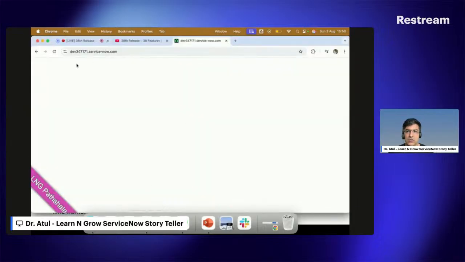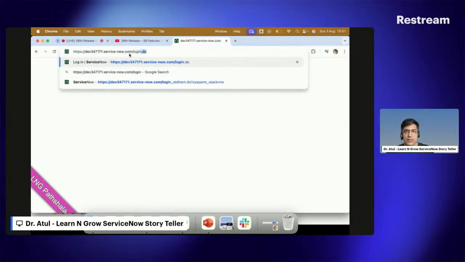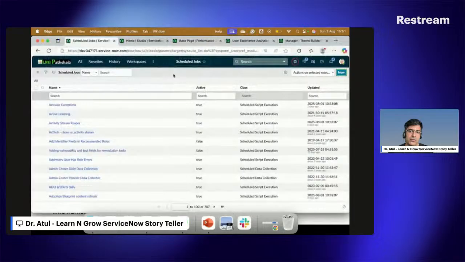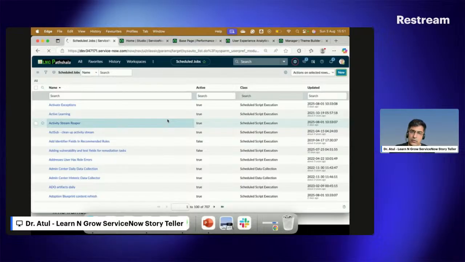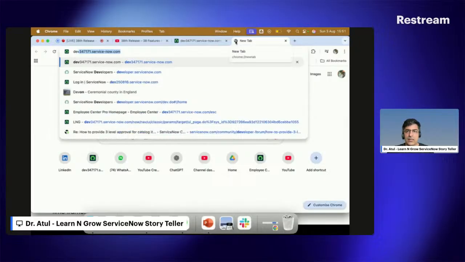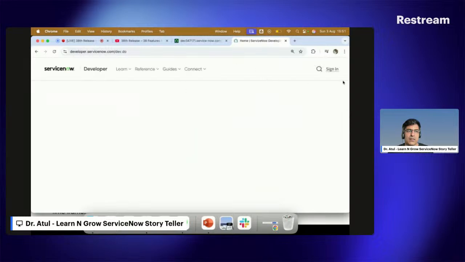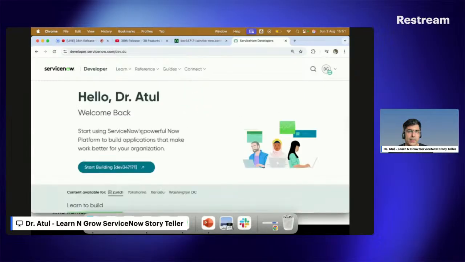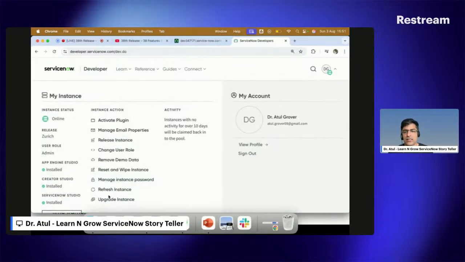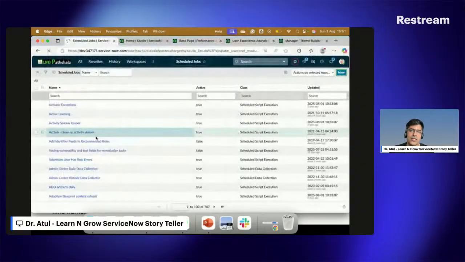Let me see if my browser is working or not. Oops. Login, no, my browser is sad here. Let me refresh this and see if it works. Otherwise, let me do one thing in the background quickly for you and developer. Let's see if I can refresh my instance so that it should work quickly. Nothing to worry about, this is what I can expect sometimes, because it's a latest, new instance, so problems can be expected.